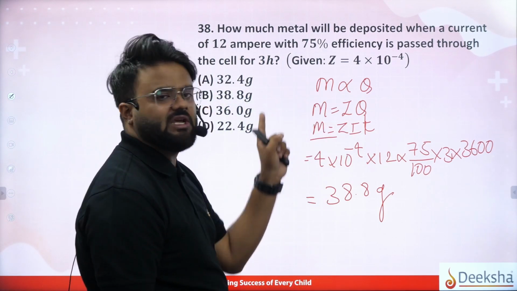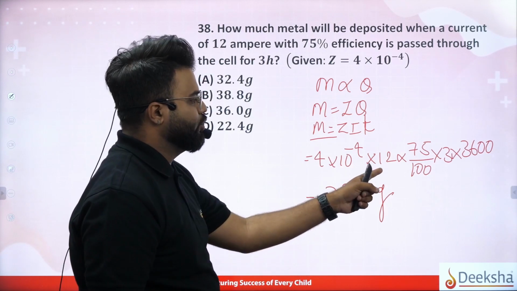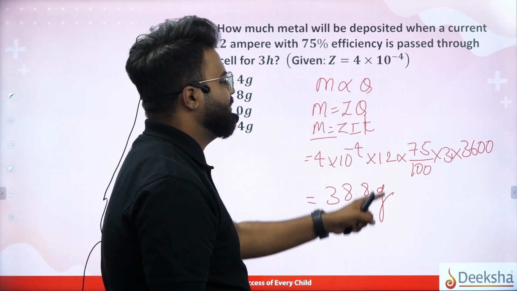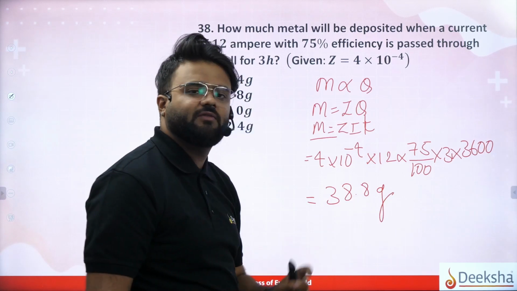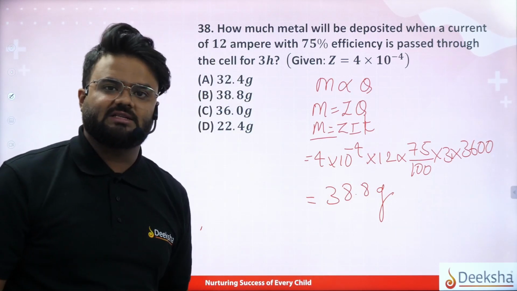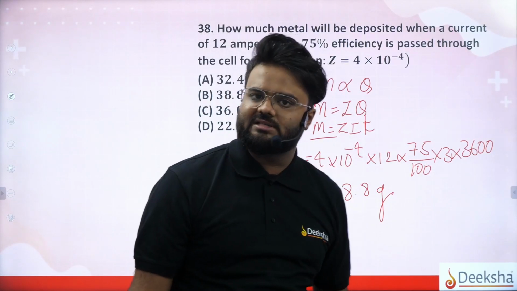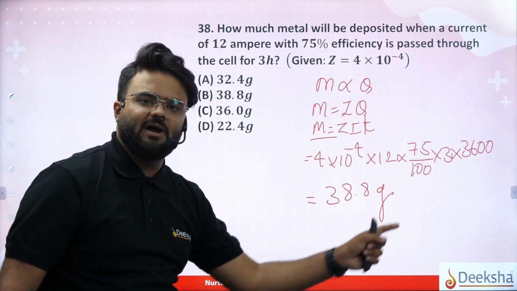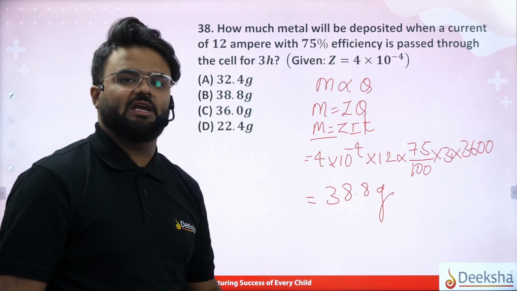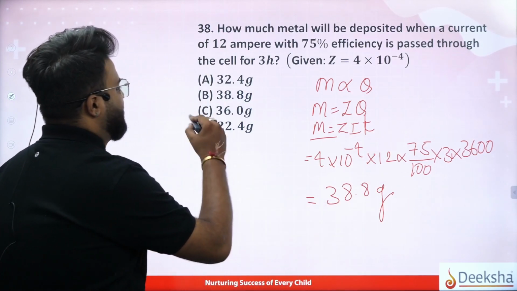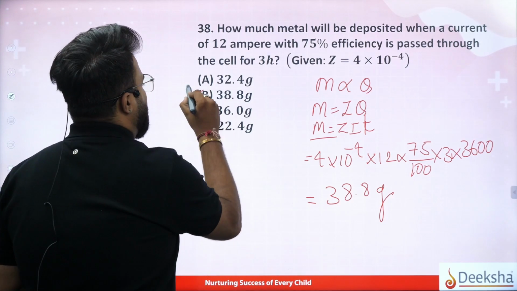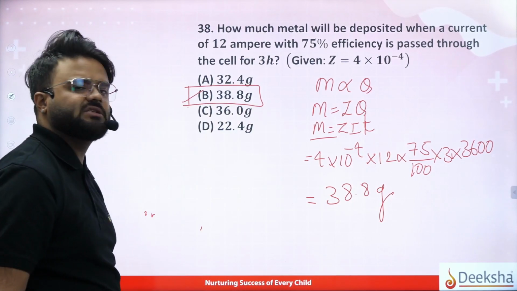So Z is equal to the electrochemical equivalent into 12 I, but 75% efficiency is asked. So 75 divided by 100 into 3 hours. How many seconds are in 1 hour? 3600 seconds, and I have put 3600 seconds. If you solve it, you will get your answer as 38.8. Option B is your correct answer.